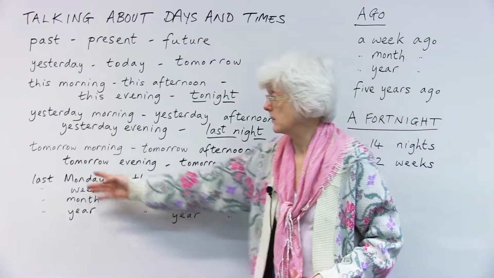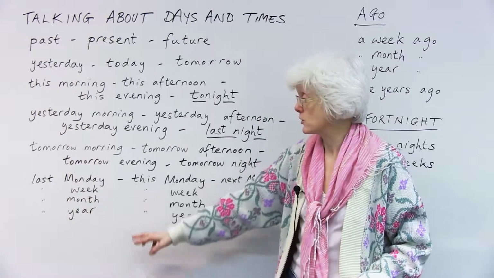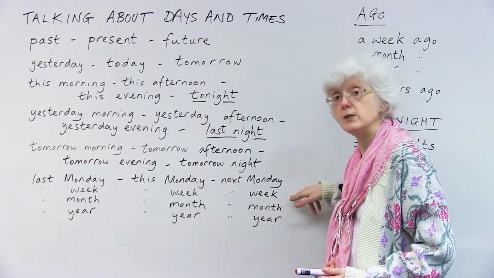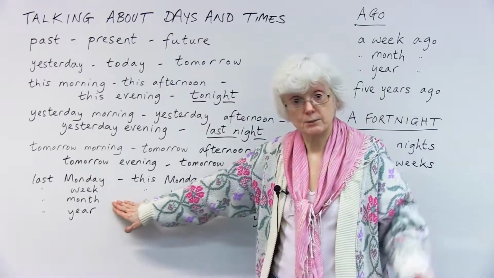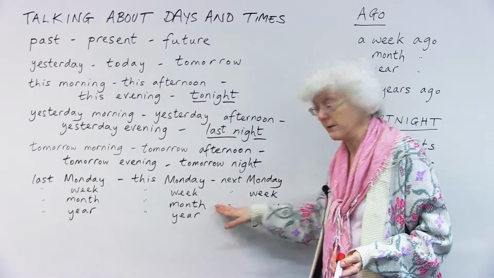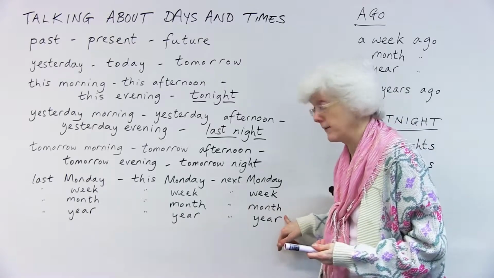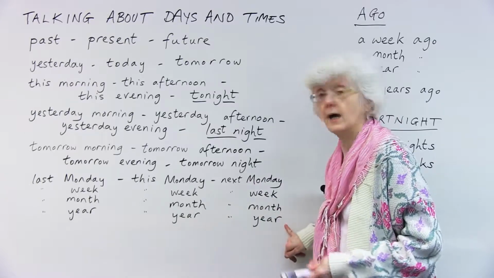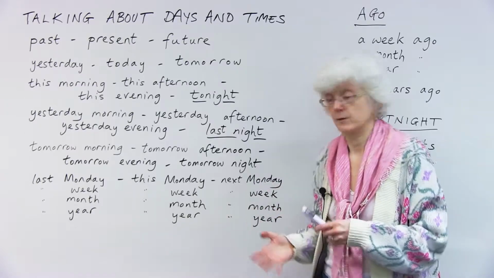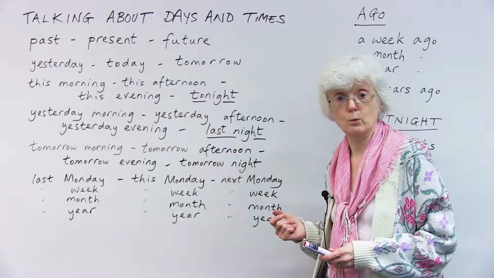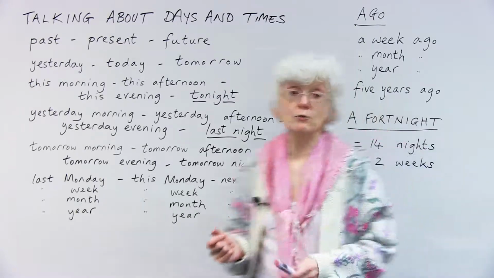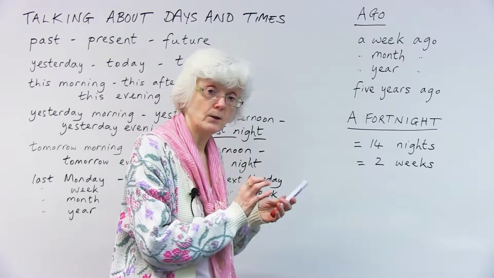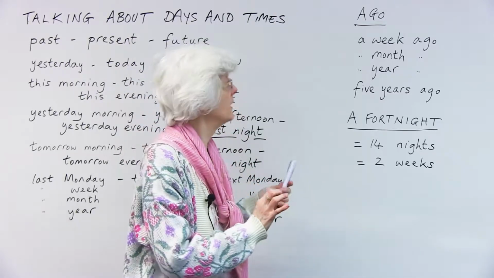And similarly, you can use these in combination, last week, this week, next week, last month, this month, next month, last year, this year, and next year. So they're all very straightforward.